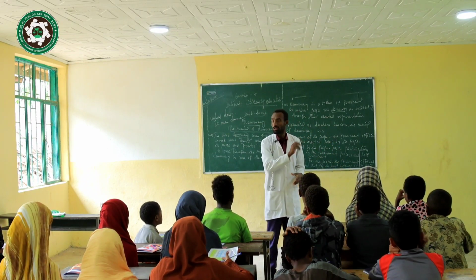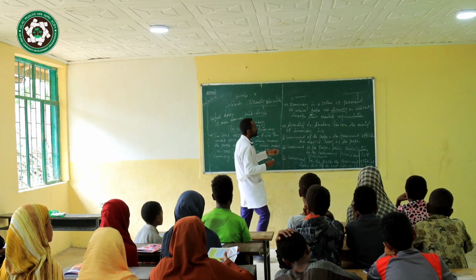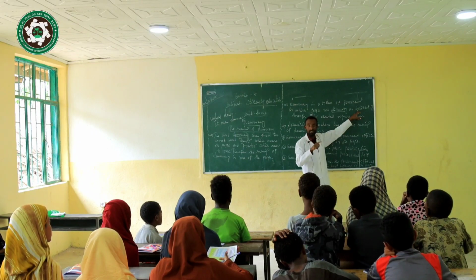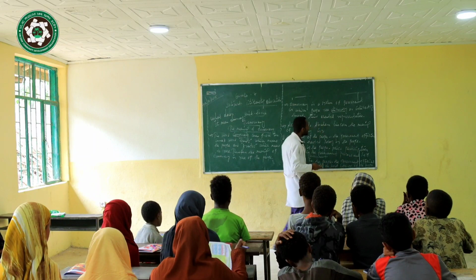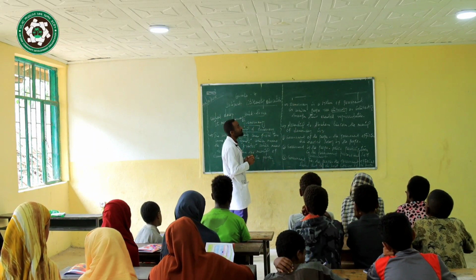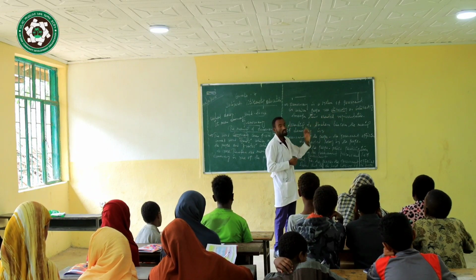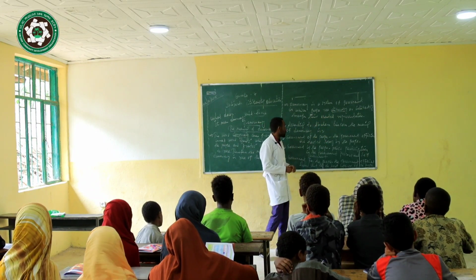So you can nominate your class monitor Muhammad. Simply, this is direct democracy. Indirect means you will be represented by a person. So it is a system of government in which people rule or govern directly or indirectly through their elected representatives. This is the meaning of democracy in short.